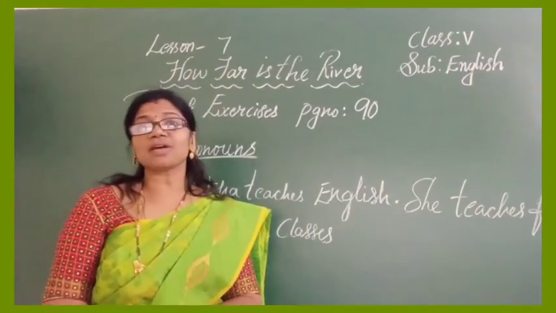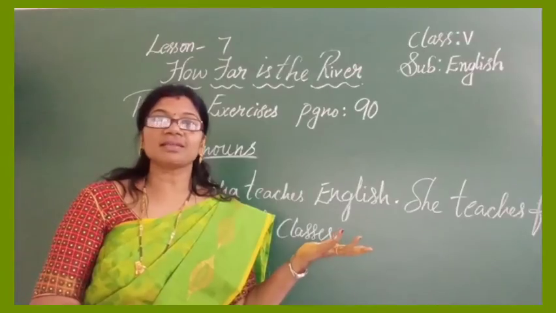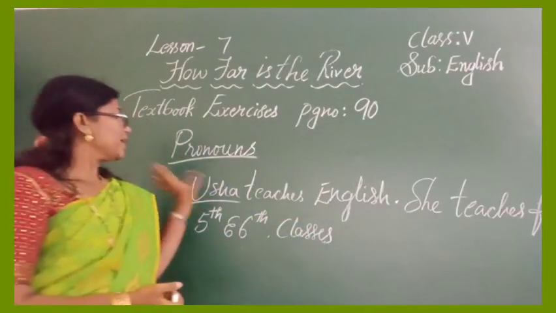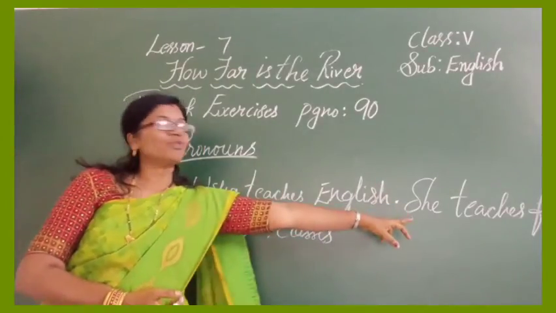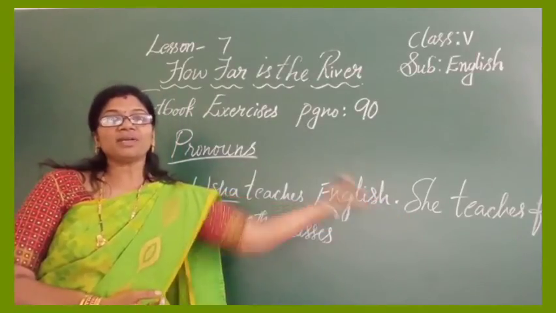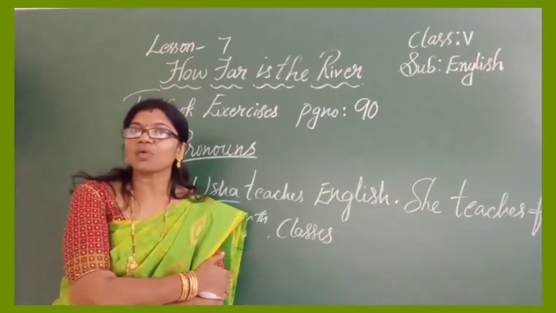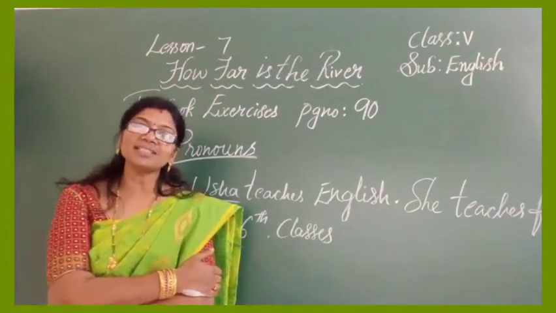What are nouns? Nouns are the names of a person, place, things, animals. Now, Usha is a noun. In the place of the noun, I have used she. That is called a pronoun.